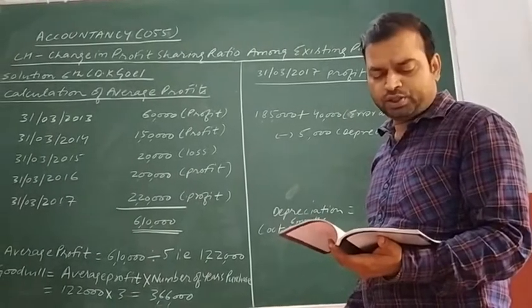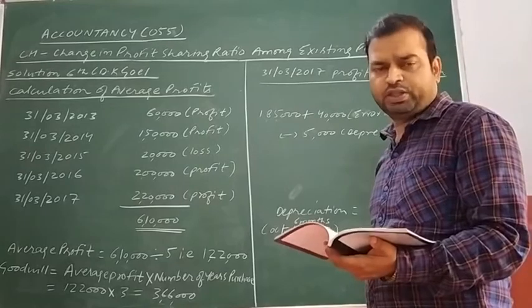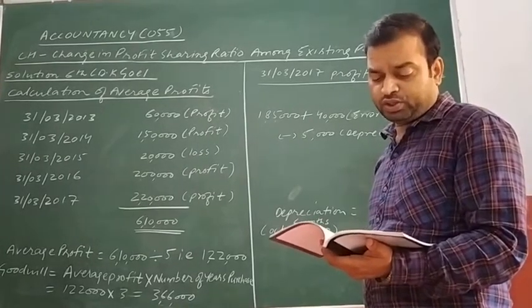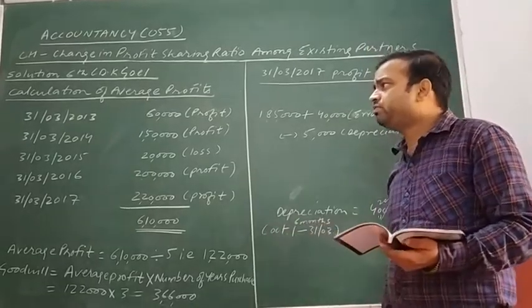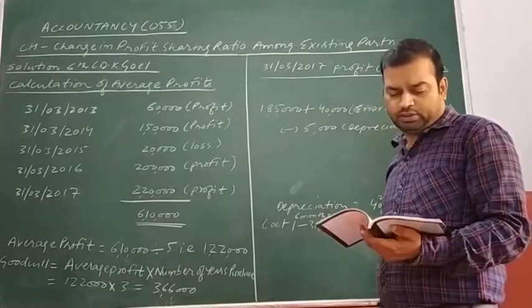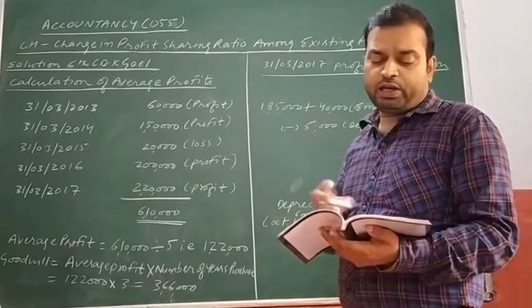Now further reading out the question, they agreed to admit D for equal share. One new partner is to be admitted within the firm. A is admitting D with the equal share. For this purpose, goodwill is to be valued. We need to calculate here the goodwill. How is the goodwill to be calculated? It is mentioned in the question.